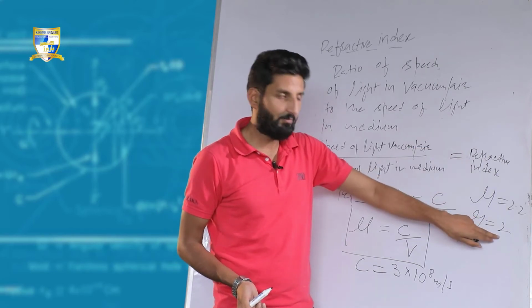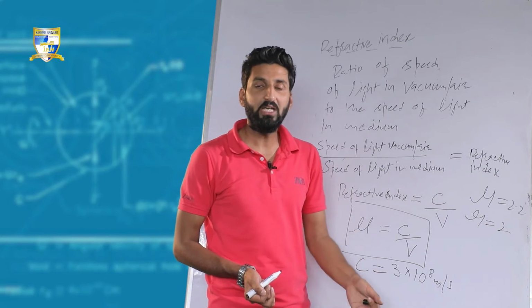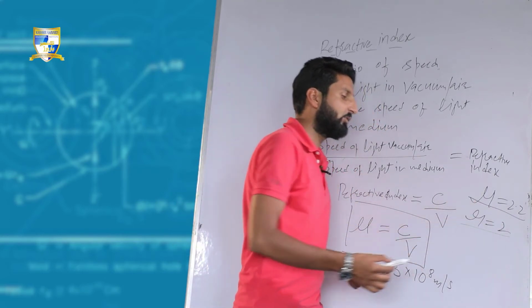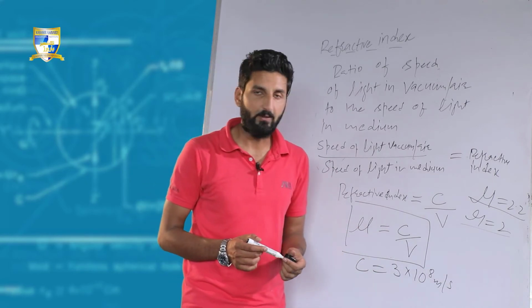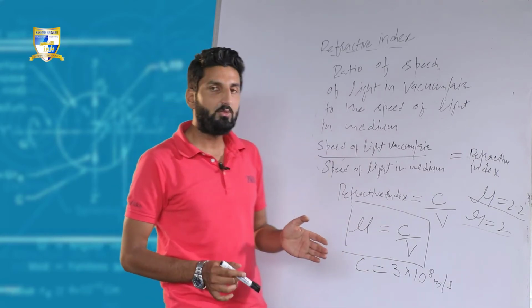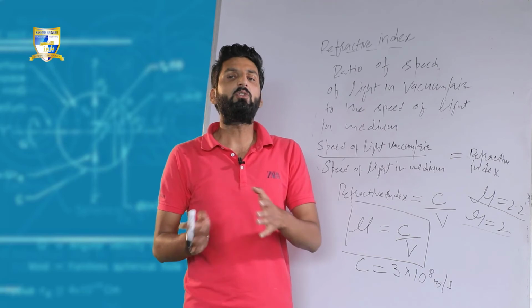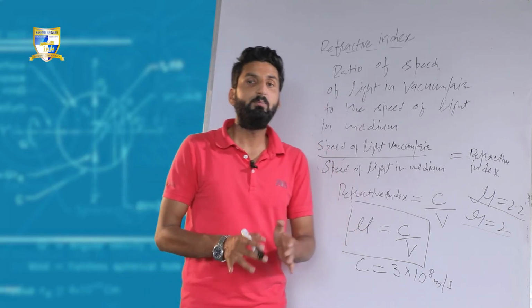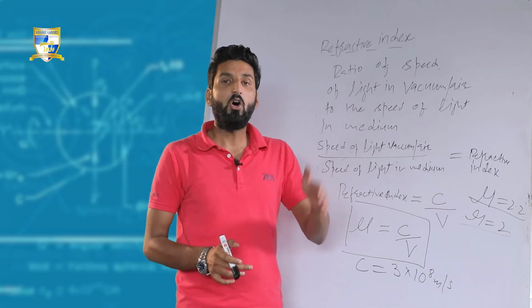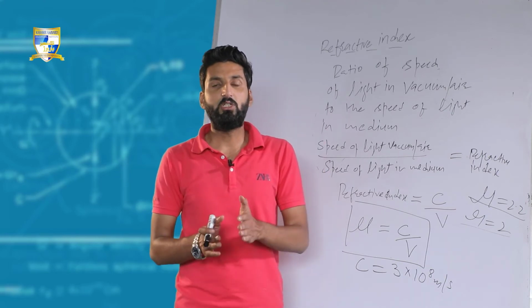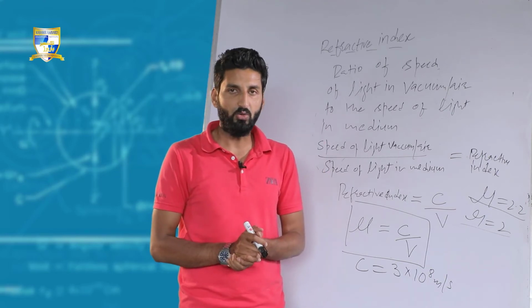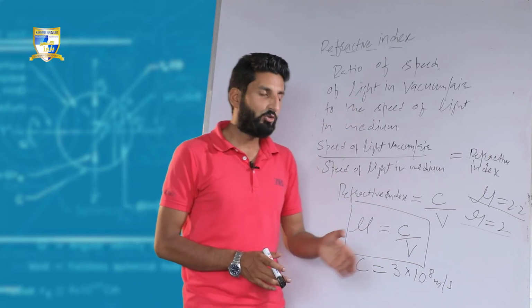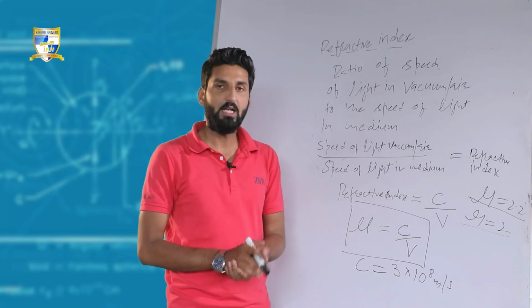This is having less refractive index, so the speed of light would be more. So this medium would be optically denser in comparison to this, so this would be rarer. Okay, so the refractive index would give us the extent of refraction of light. The refractive index would give us the measure of a property of a medium that would determine the speed of light through it, and the refractive index is simply defined as the ratio of speed of light in vacuum to the speed of light in medium.